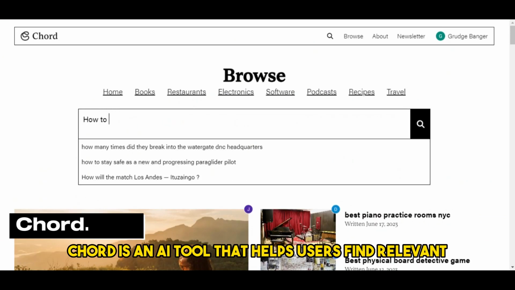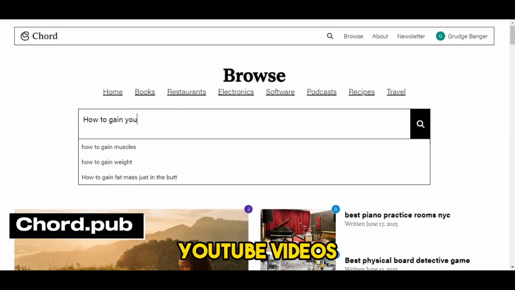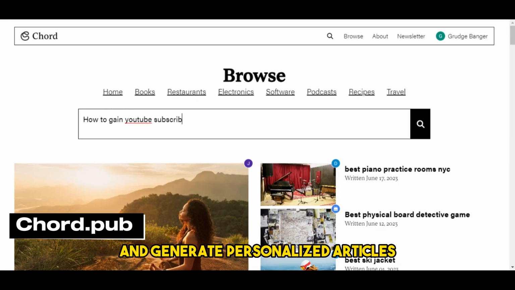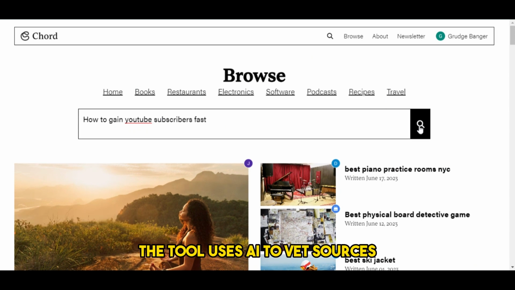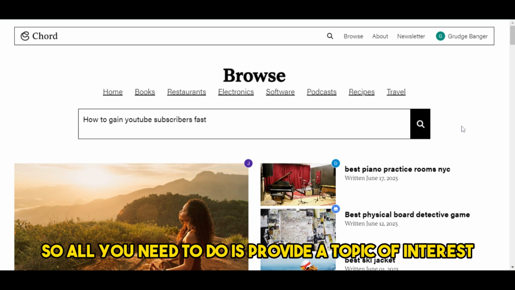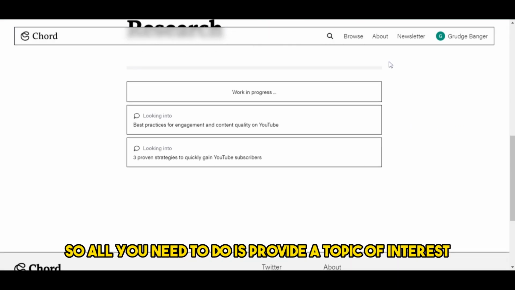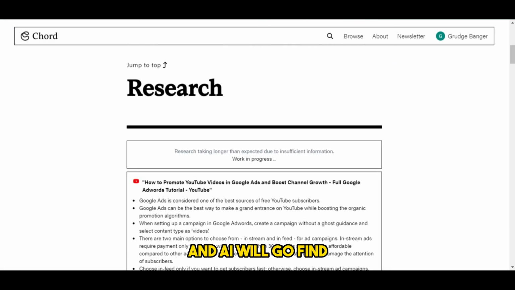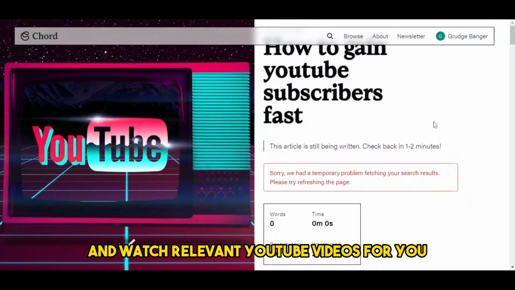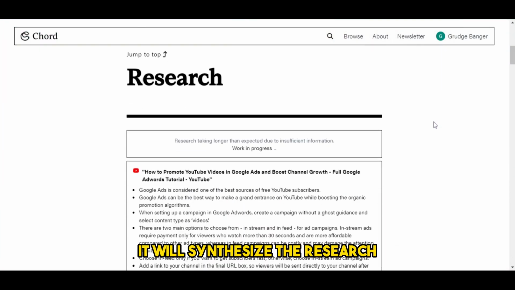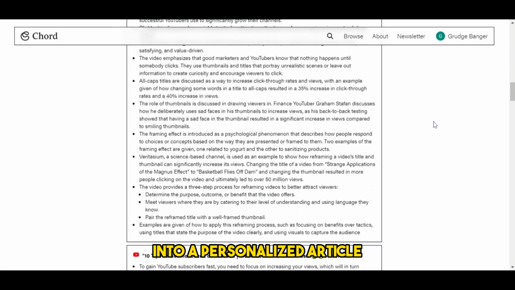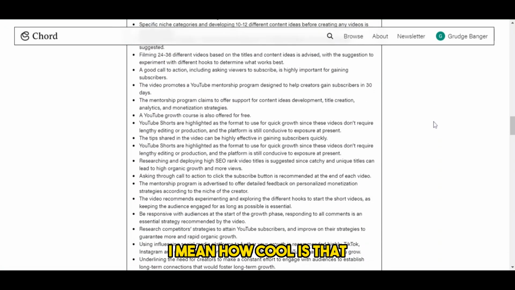Chord is an AI tool that helps users find relevant YouTube videos and generate personalized articles based on their interests. The tool uses AI to vet sources and compose final articles. So all you need to do is provide a topic of interest and the AI will go find and watch relevant YouTube videos for you. And once done, it will synthesize the research into a personalized article. I mean, how cool is that?